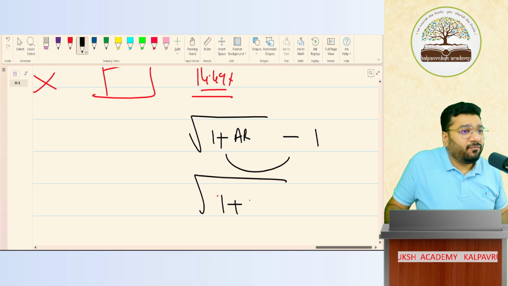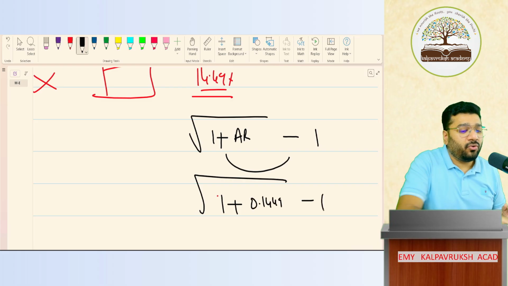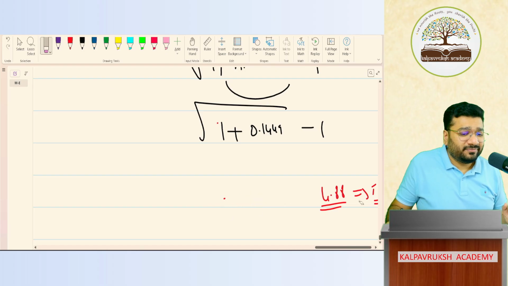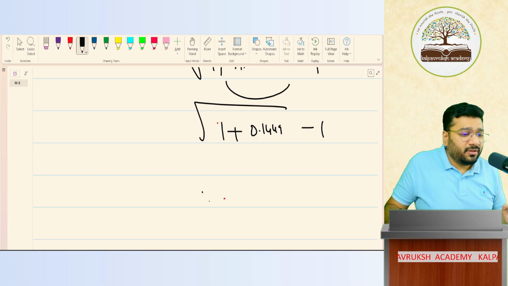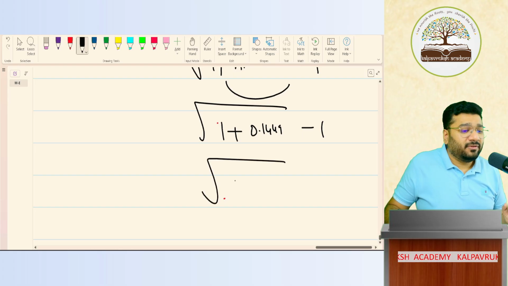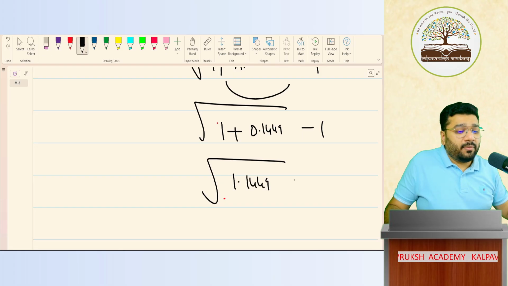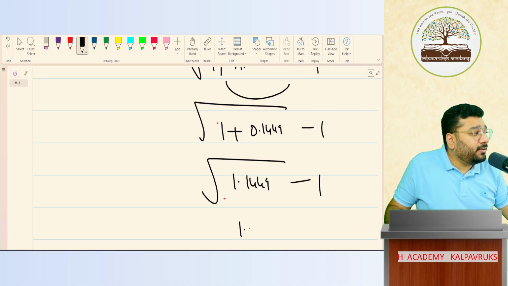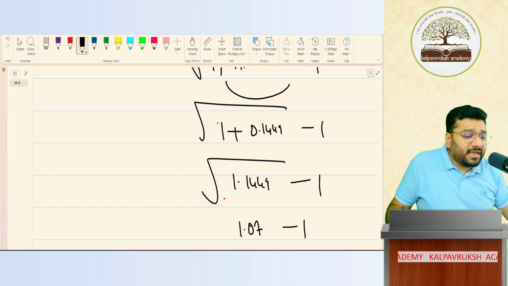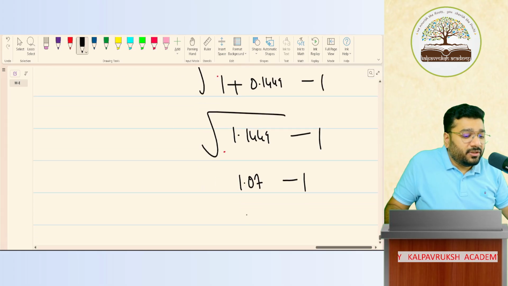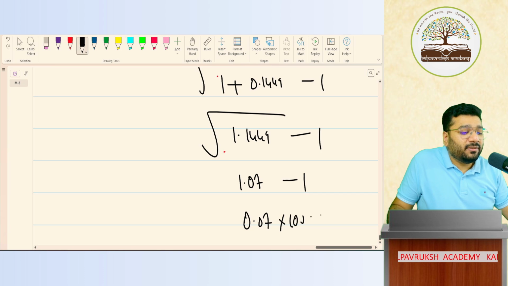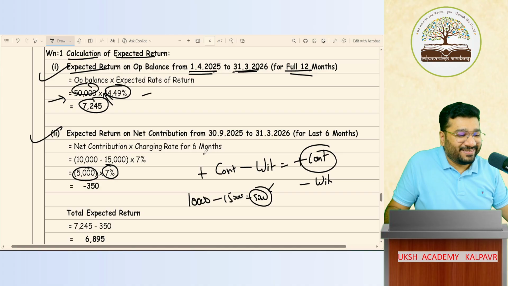1 plus 14.49 divided by 100 is how much? 0.1449 will come. Yes or no? Am I wrong? 1 plus 0.1449, 1.1449. The square root is how much? 1.07. Minus 1 is how much? 0.07. Into 100 how much? 7. Oh my God. What a magic.